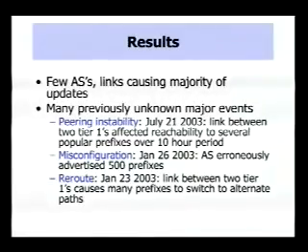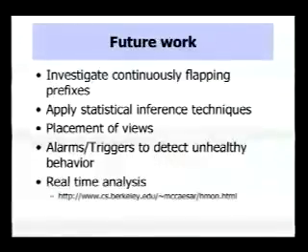And we came up with a list of several previously unknown major events, and these are detailed in a website I'll mention in a bit. So for future work, we're interested in further investigating this class of continuously flapping prefixes that are continuously updated over long periods of time. We're curious whether statistical inference techniques could be used to improve precision of our inferences. We'd like to develop a set of guidelines for placement of views, so to answer questions such as where to best place a view to maximize visibility into a set of links or a certain type of event.